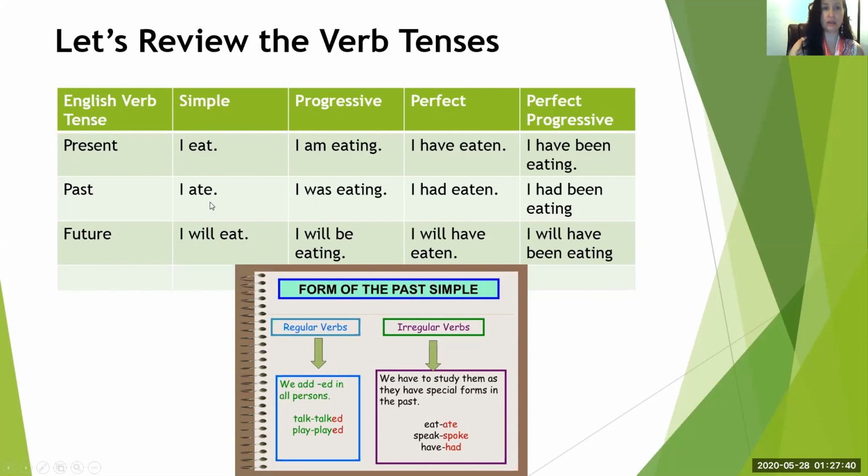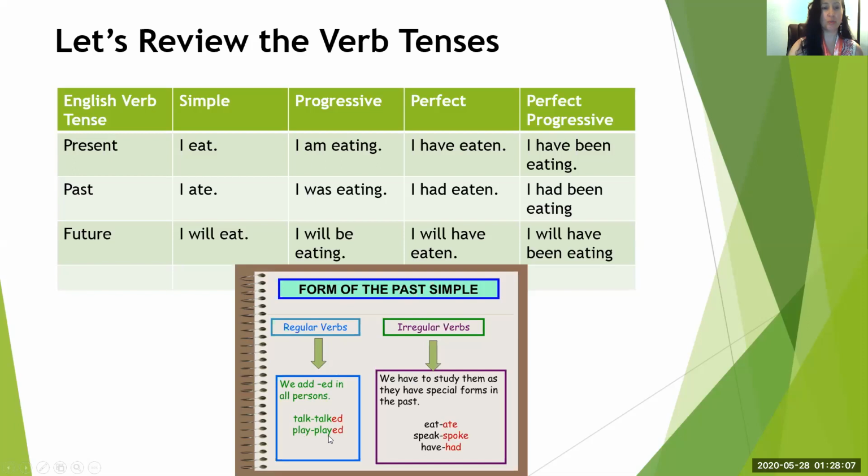Now here, I ate. This is an irregular verb, okay? So you wouldn't say eated, you would say ate, okay? So let's look at the form of the past simple. In the regular verbs, you would see we add ed in all persons. For example, talk changes to talked.